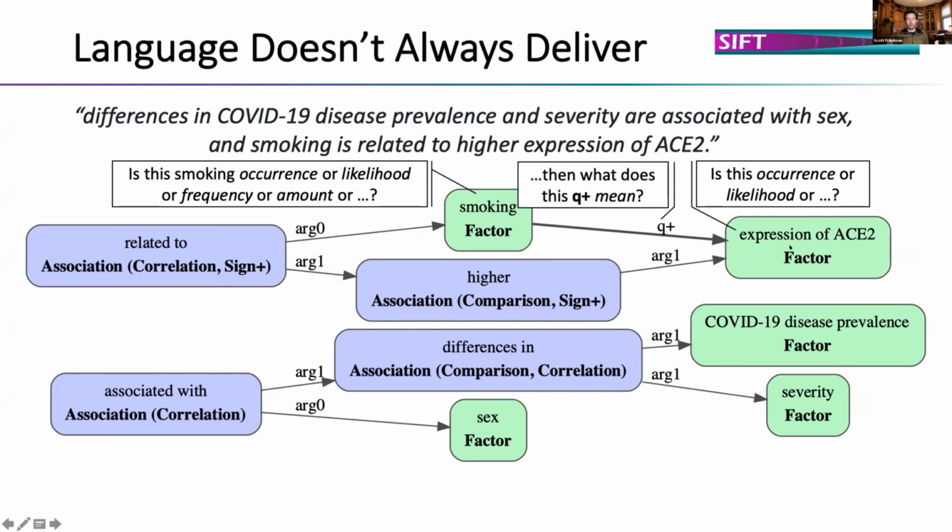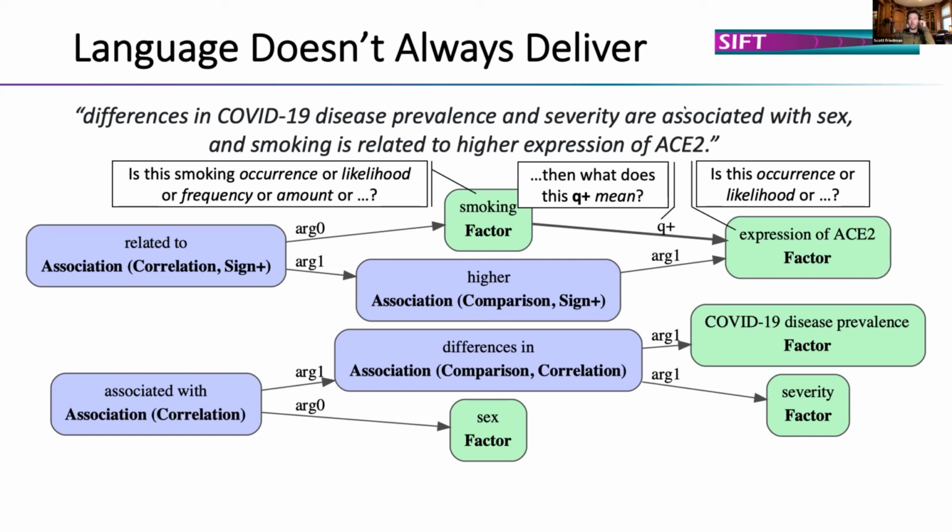Therefore, what does this Q plus actually mean? We don't know if we're talking about qualitative proportionality from an event to a quantity, from a quantity to an event, from a likelihood to a likelihood. It's kind of nebulous, unfortunately. So the text doesn't give us a foothold into that, and therefore we don't even know the semantics of the Q plus, except with some assumptions we have to make on the outside.